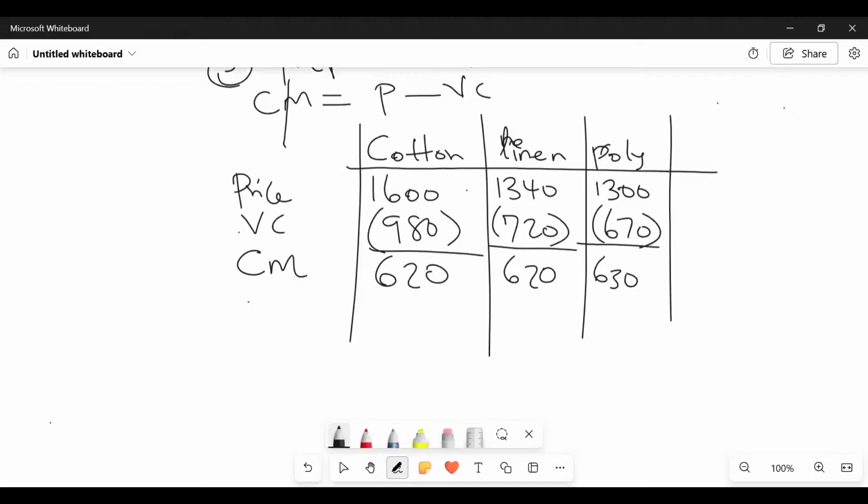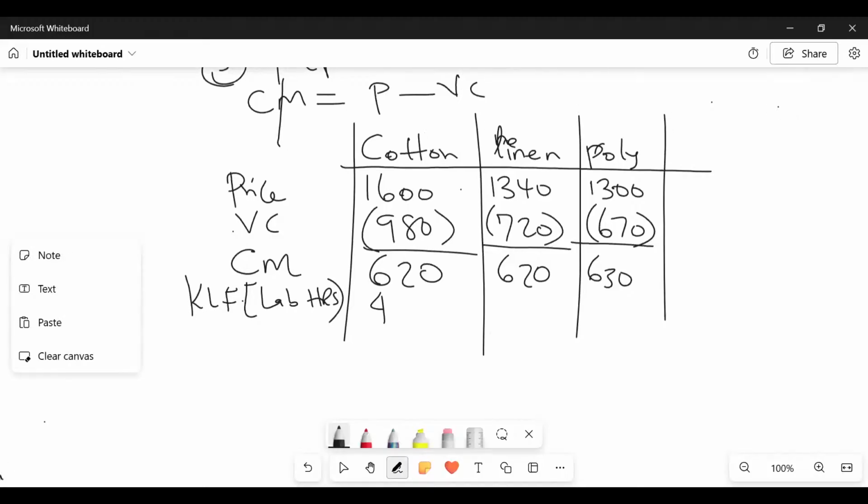So second step, ladies and gentlemen, come and identify the scarce resource, what we call the key limiting what here? Key limiting factor, which in this case here is the labor hours. So labor hours, I know you have the 480 divided by 120. So this one here gave us what here, somebody? 4. How about labor hours for linen? 3. How about labor hours for the other one? This is 2, right? And then what, yeah, somebody, 3. So all of us, are we able to see where those labor hours came from? I hope even the online students are comfortable with where we got those labor hours from.